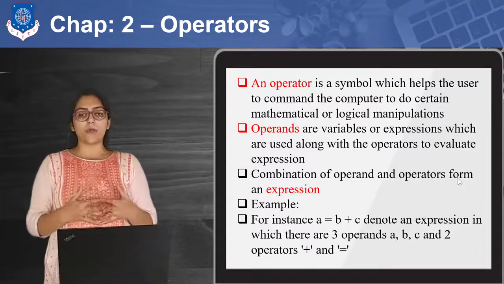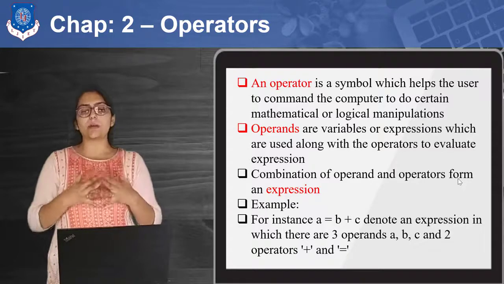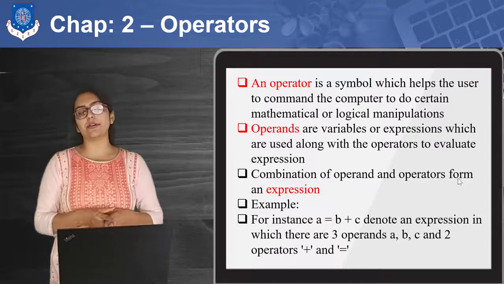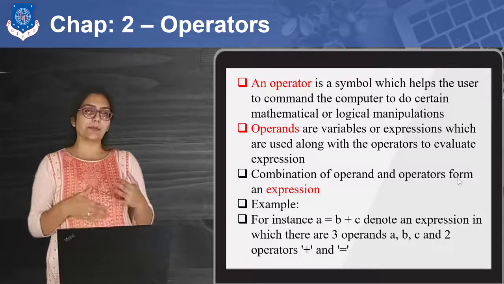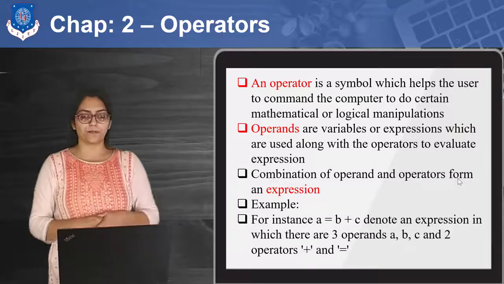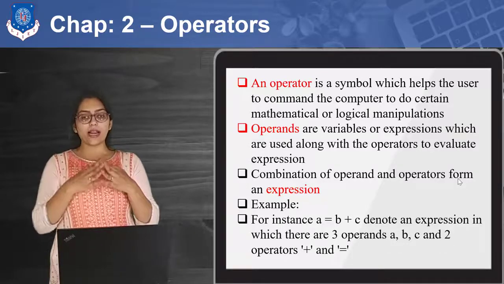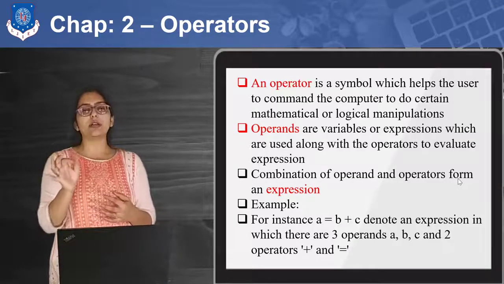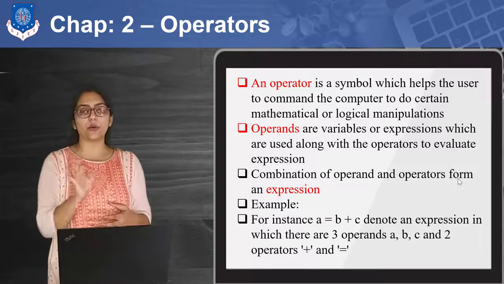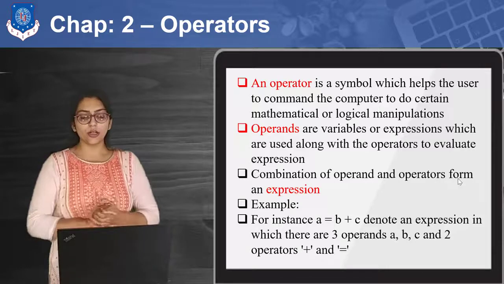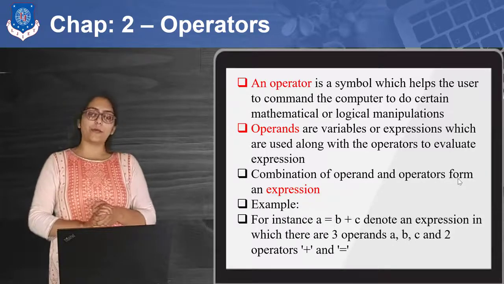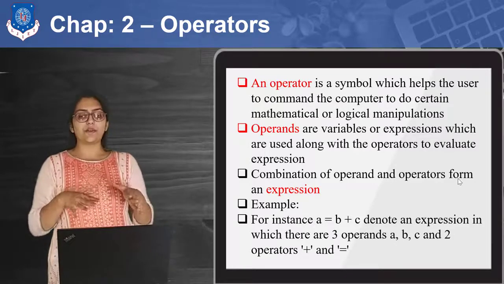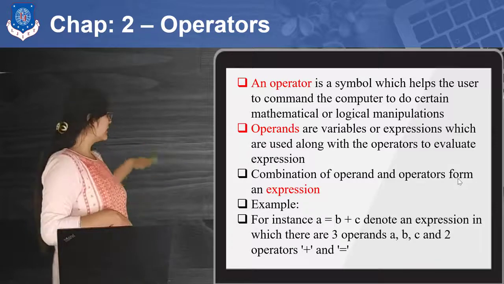An operator is a symbol which helps the user to command the computer to do certain mathematical and logical manipulation. So with the help of operators you can do mathematical functions like addition, subtraction, multiplication and division. Operands are the variables or expressions which are used along with the operator to evaluate the expressions. So an operator alone is not useful. You have to use an operand with that. You cannot do anything without A and B, right? And the combination of operands and operators is called an expression. So you all know this. For example, A equal to B plus A, as I have already given.